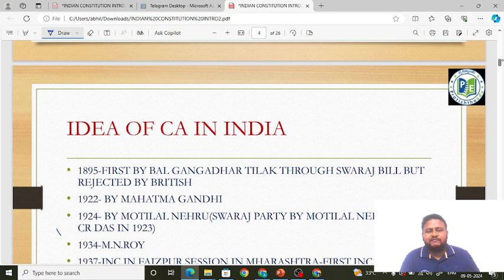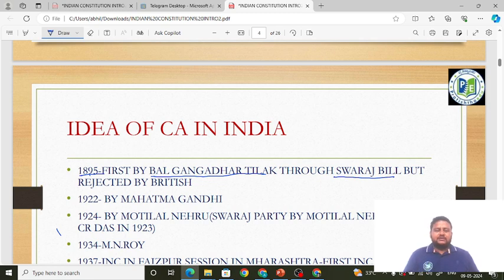The idea of a Constituent Assembly in India was first given by our famous freedom fighter Sri Bal Gangadhar Tilak. Tilak ji gave the idea. When did he give it? Sorry, it is 1895. How did he give it? Through the Swaraj Bill. He put forward the Swaraj Bill in the Legislative Assembly in 1895. What happened to this bill? This bill was rejected by the British. But very important, the first Indian to give the idea of a Constituent Assembly in India was Sri Bal Gangadhar Tilak, in 1895.